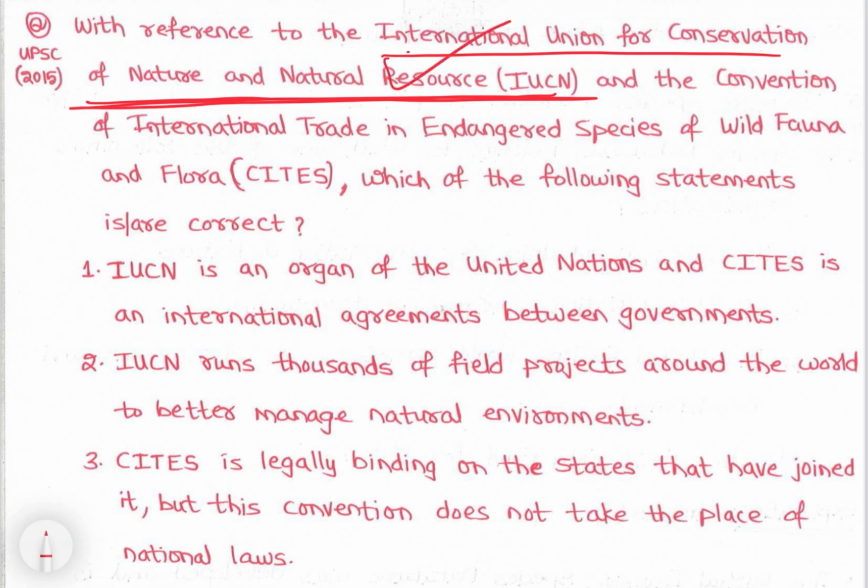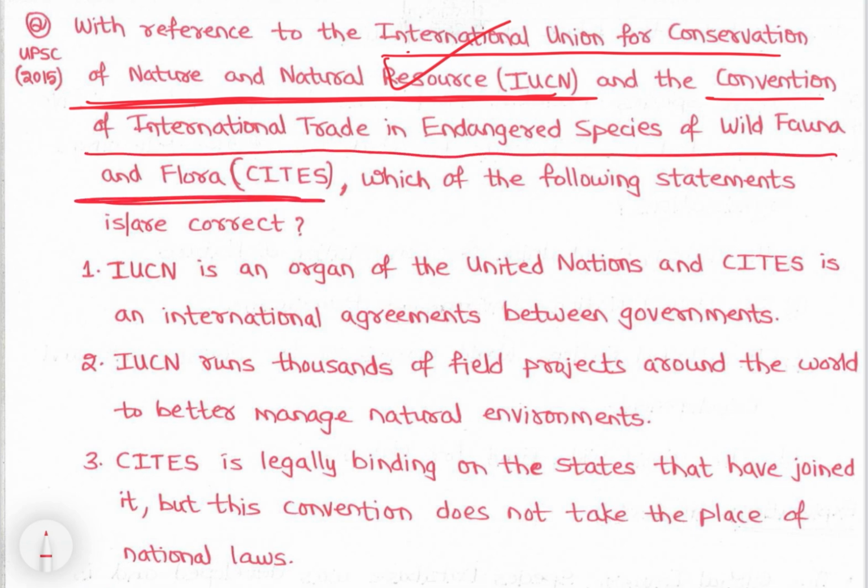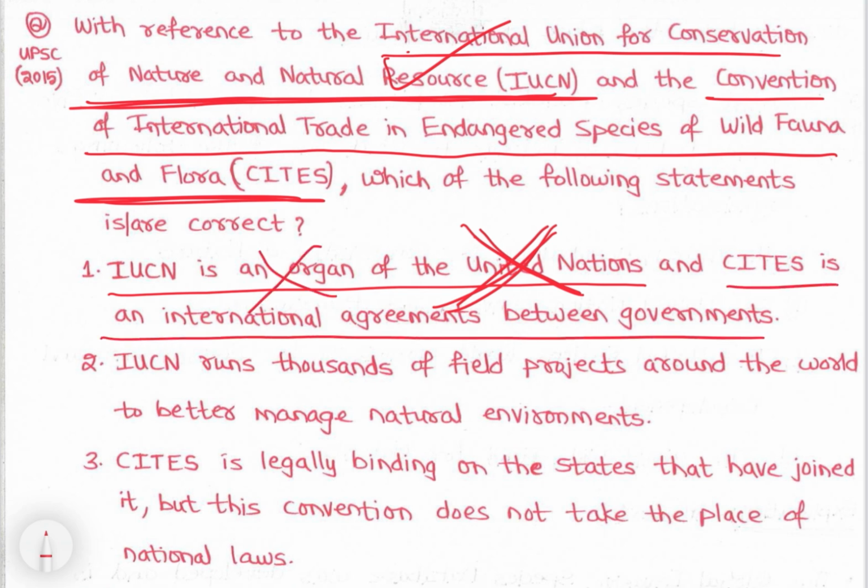Then, with reference to IUCN and CITES, the Convention on International Trade in Endangered Species of Wild Fauna and Flora, which of the following statements is correct? IUCN is an organ of the United Nations? No. IUCN is an NGO. So it is incorrect. CITES is an international agreement, correct, but since the first part is incorrect, option 1 is incorrect. IUCN runs thousands of field projects around the world to better manage natural environments. This is correct, and we will be studying it while studying IUCN.